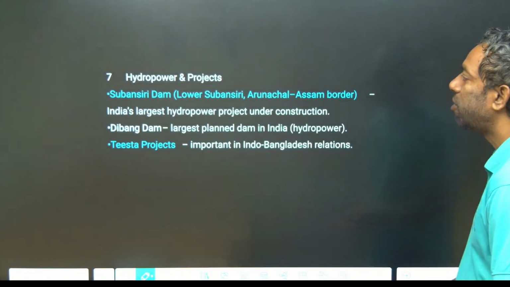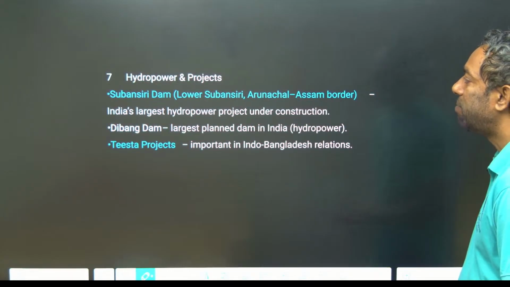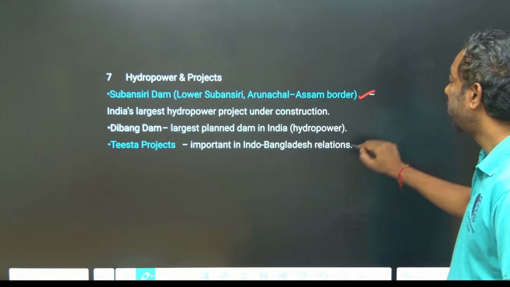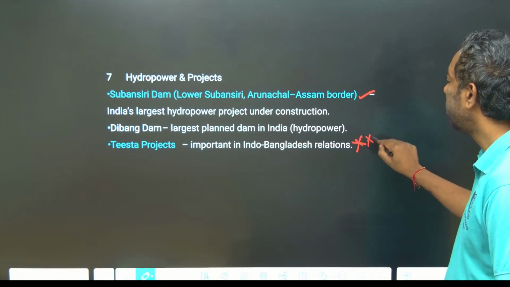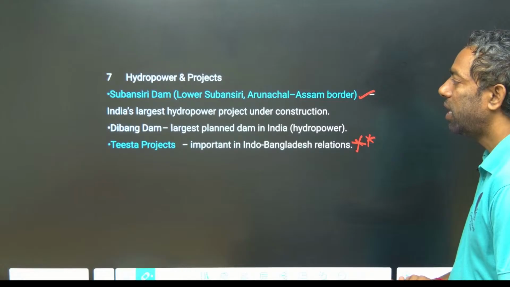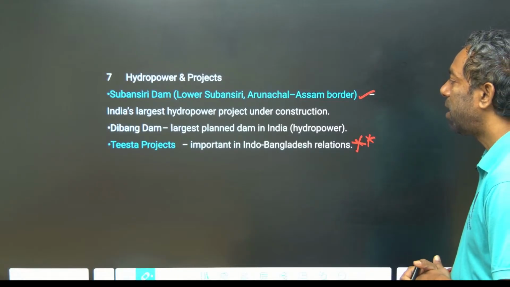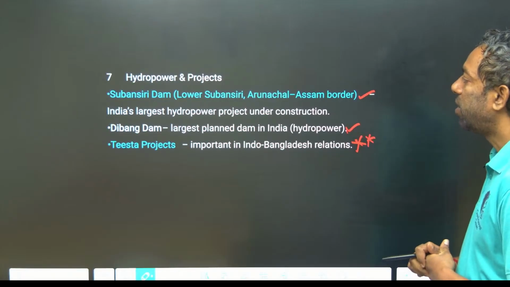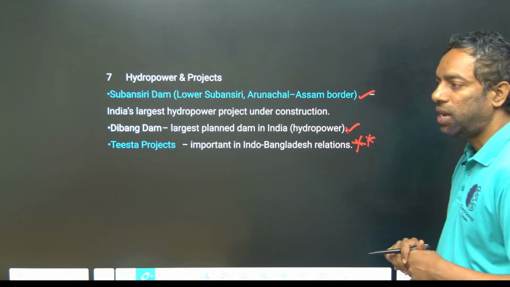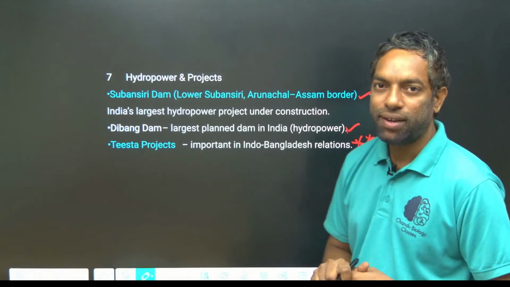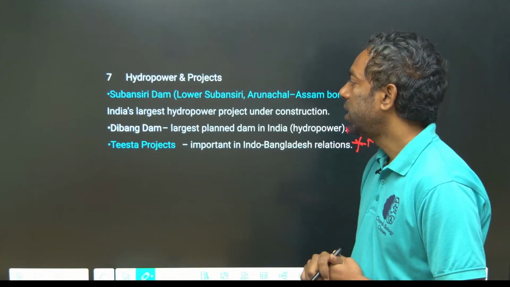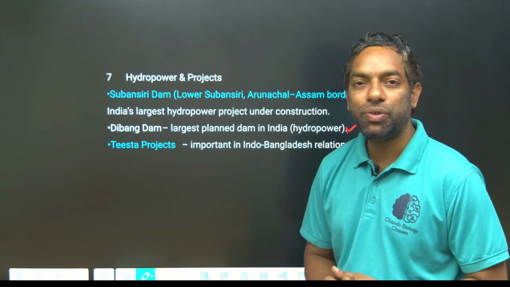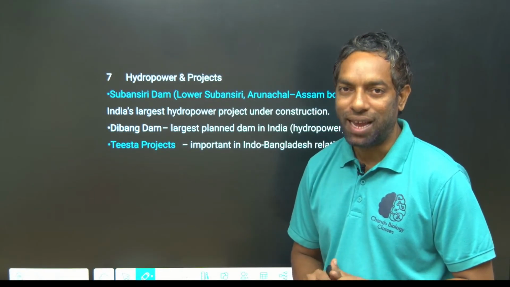Next, hydropower projects. Subansiri Dam, Arunachal Pradesh, most important. Teesta River between India and Bangladesh, most important, guys. Dihang Dam, the largest planned dam in India, a hydropower plant. India's planned hydropower projects are Subansiri, Dibang and Teesta. This is also important for the coming exam, guys.